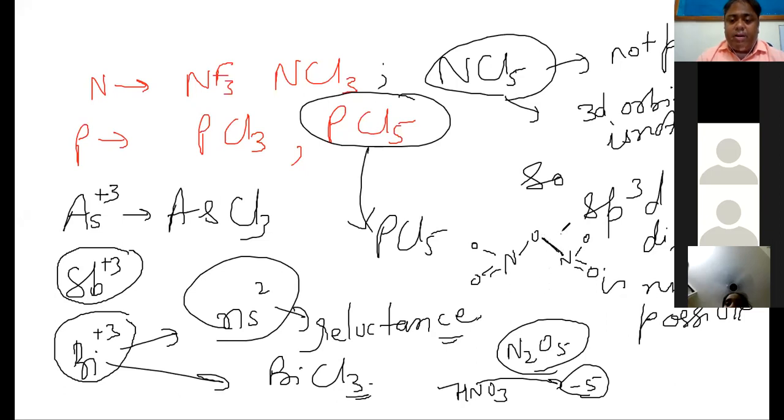And it is very unstable, isn't it? It quickly tries to become NO2 gas. So covalency 4 is the stable one. Covalency 5 is not possible. That is what I am saying. And here it is valency. All right.